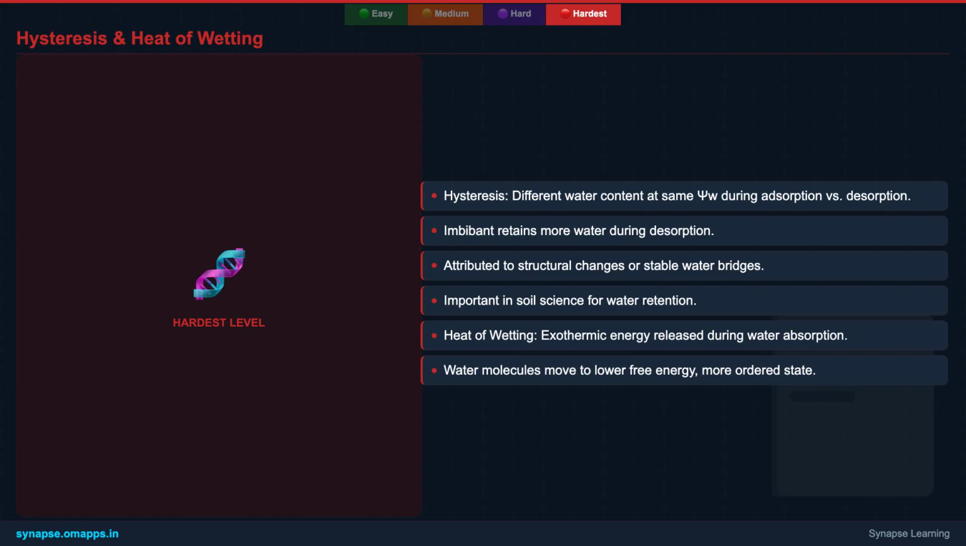This lag can be attributed to several factors: structural changes within the imbibant's matrix during swelling and drying, or the formation of stable water bridges and pockets that are harder to remove once formed. Understanding hysteresis is important in fields like soil science, where water retention and release by soil colloids exhibit similar behavior, impacting plant water availability. It highlights the complex, nonlinear nature of water-material interactions.